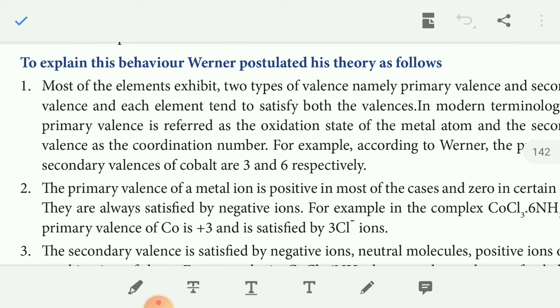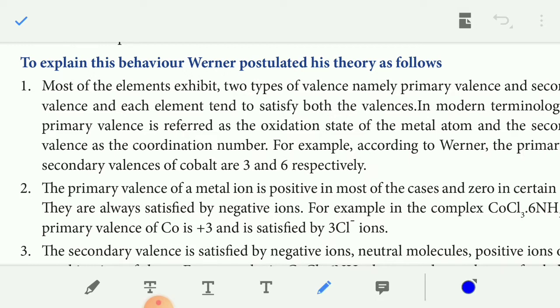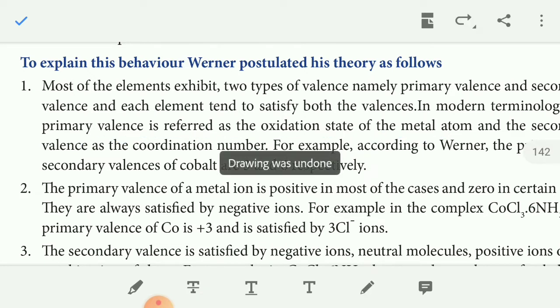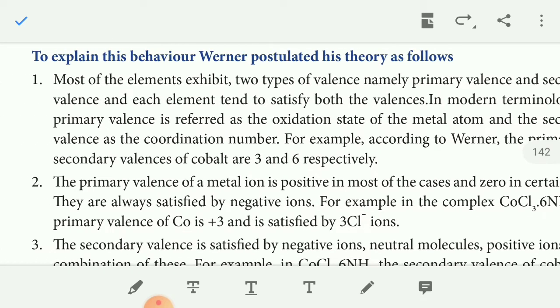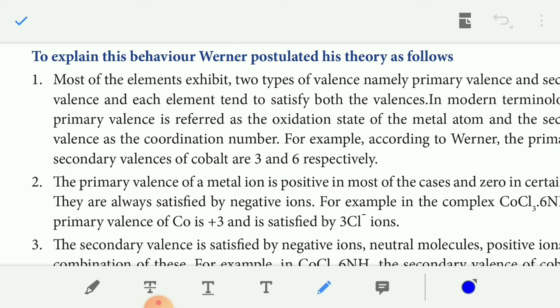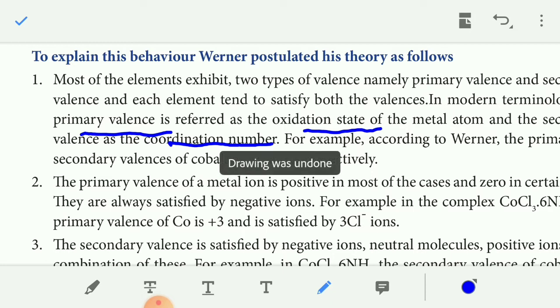The primary valence of the metal represents the oxidation number of the central metal atom, and the secondary valency is the coordination number of the complex ion. So primary valency is the oxidation state of the metal atom, and secondary valency is the coordination number.